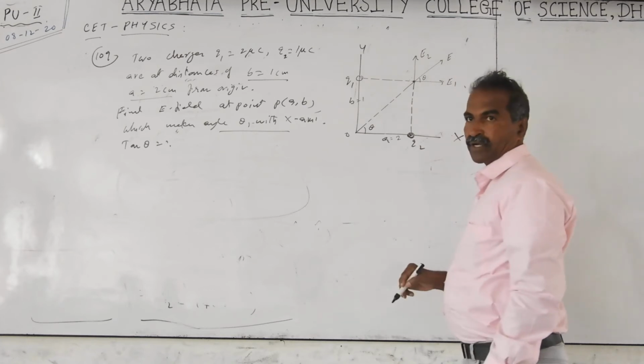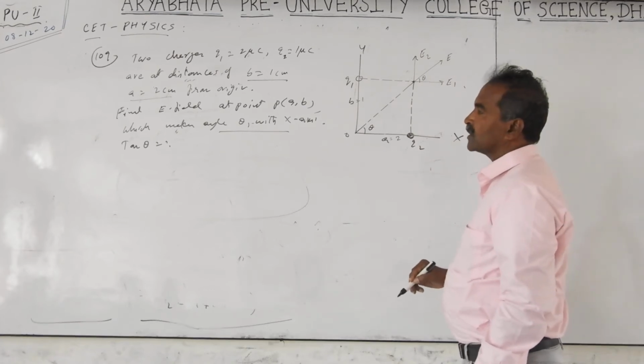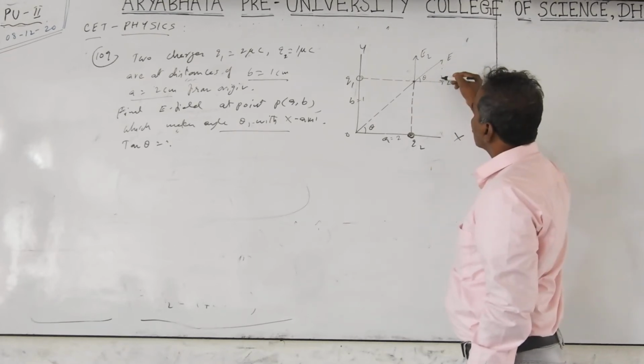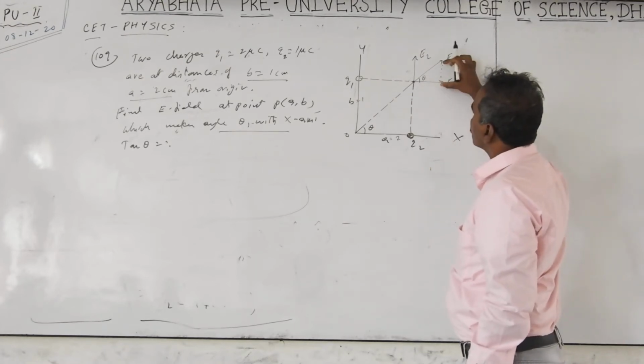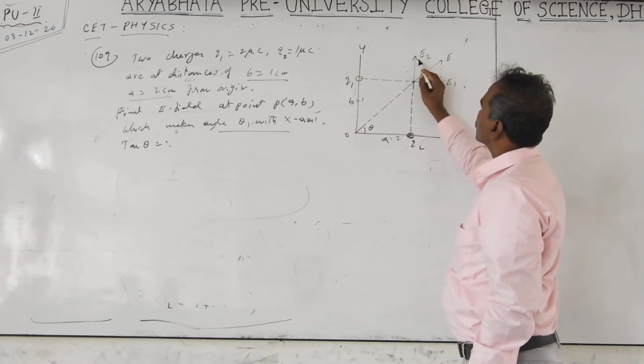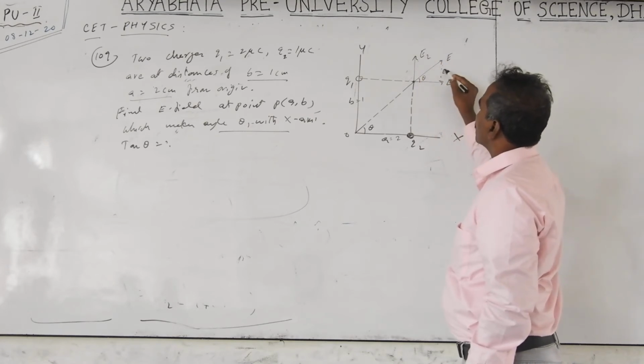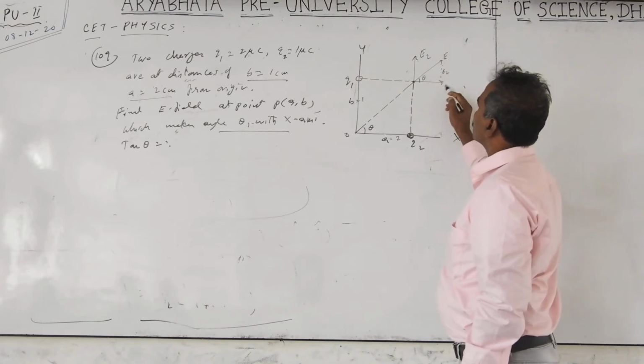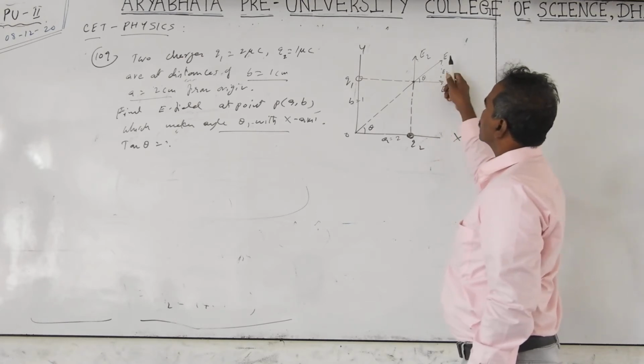They didn't ask you E, they asked only how much tan theta is. Tan theta is nothing but equal to E2 by E1. This is E2, so this is also supposed to be E2. So tan theta is equal to E2 by E1.